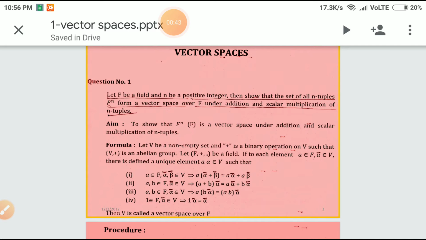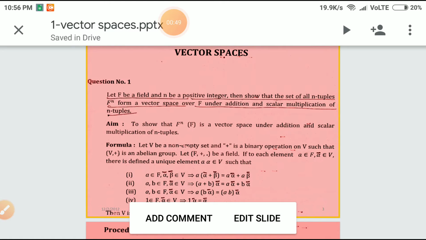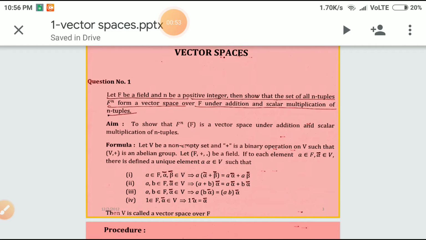Let V be a non-empty set and star be a binary operation on V such that (V, +) is an abelian group. Let (F, +, dot) be a field. If to each element a belonging to F and alpha belonging to V, there is defined a unique element a alpha belonging to V, such that: one, a belongs to F, alpha bar, beta bar belong to V implies a times (alpha bar plus beta bar) equals a alpha bar plus a beta bar.